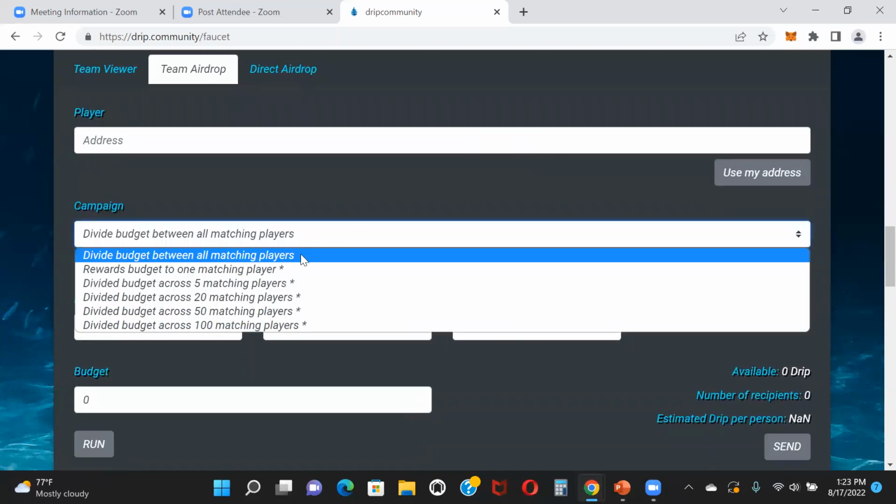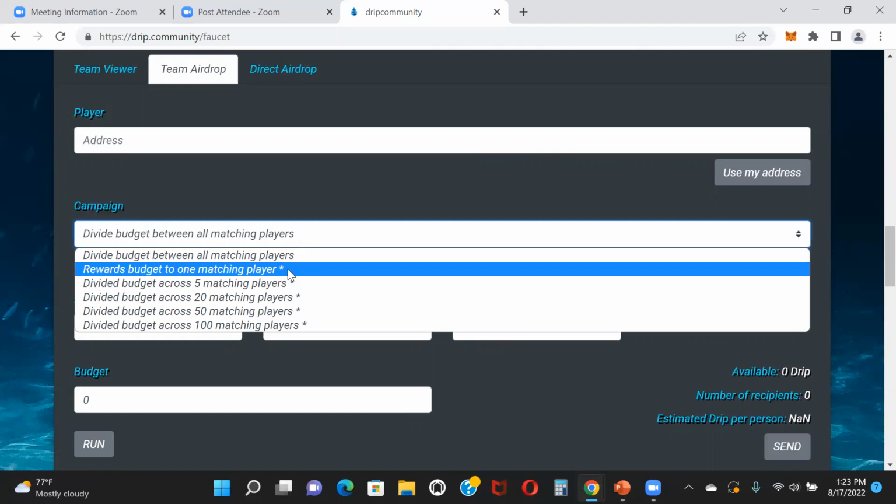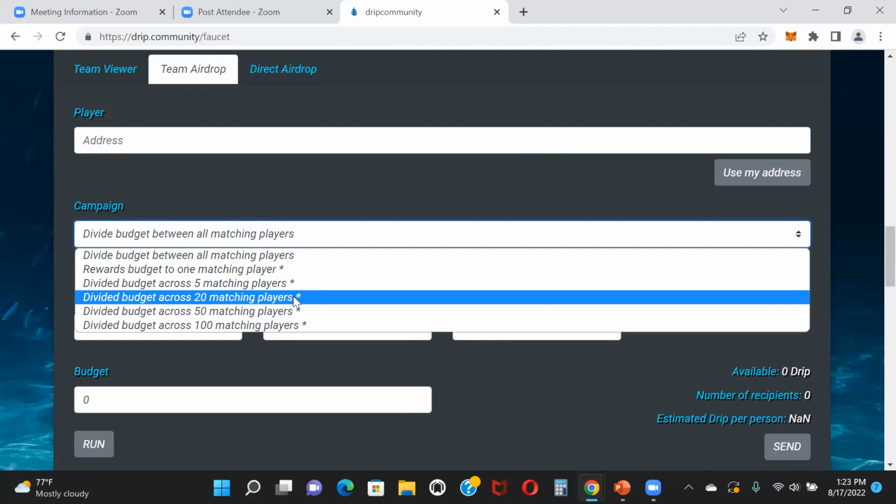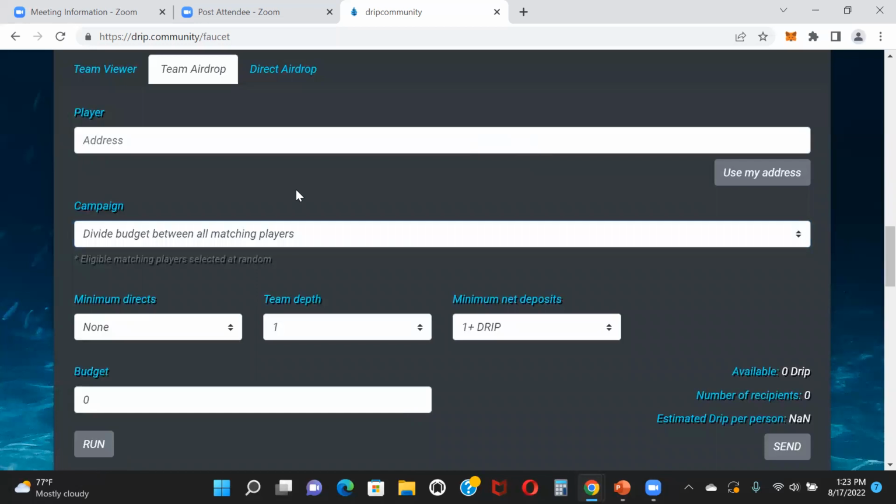If you want every person who matches the criteria to get the airdrop, you can click on divide budget between all matching players. If you want just one player randomly, like a lotto style type of deal, you can click this and one matching player will get it. If you want 5 matching players, 20, 50, or 100, it's totally up to you. And then here you can set some criteria. You can put minimum directs, none, or 1, or 5, or 15.